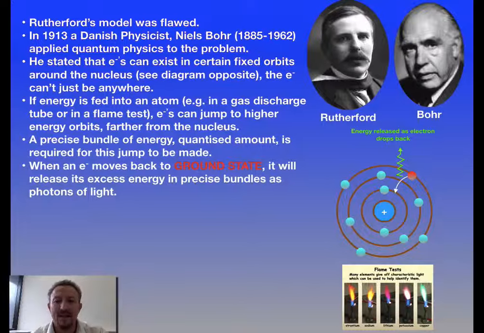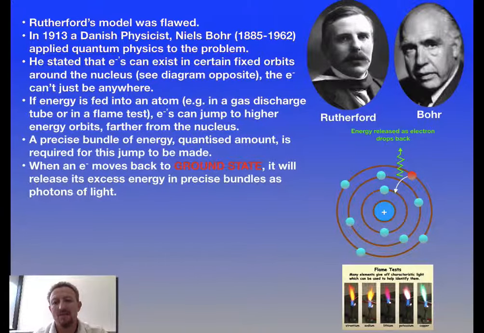Now, if you look at the model of the atom on the right hand side of the page here, you can see that we've got our blue electrons spinning around in their shell orbitals. They're all quite happy, but give it a little amount of energy, either by using electricity or putting it in a Bunsen flame, and we're able to energize the electron to higher shell orbitals. Now remember, it's not been ionized, so we haven't generated enough energy to cause ionization to occur, as we saw in the photoelectric effect. If it's given a specific amount of energy, it will raise itself to a specific shell orbital. But because it's in there, it's now going to be unstable, so it drops back.